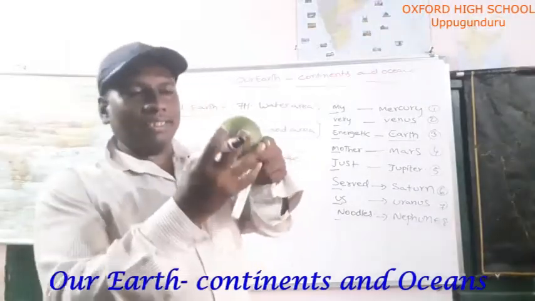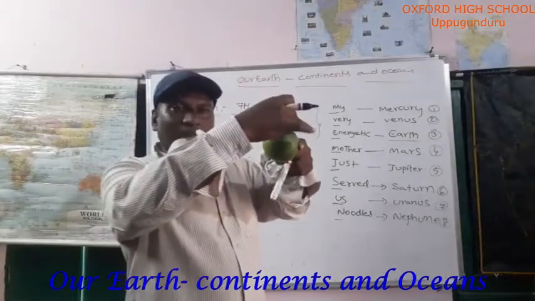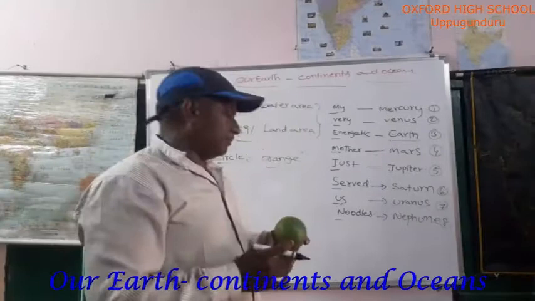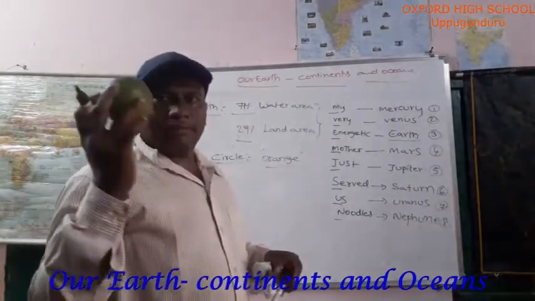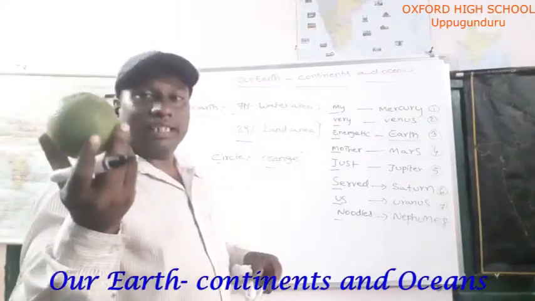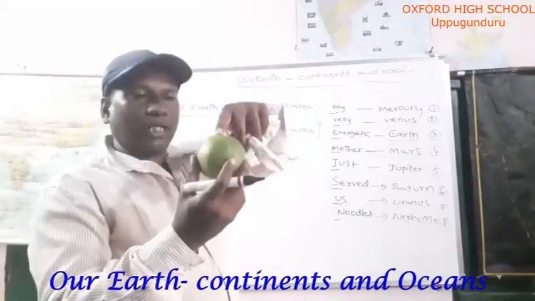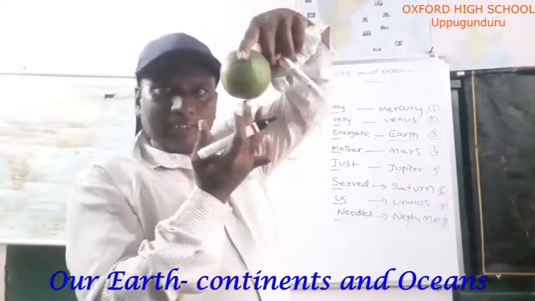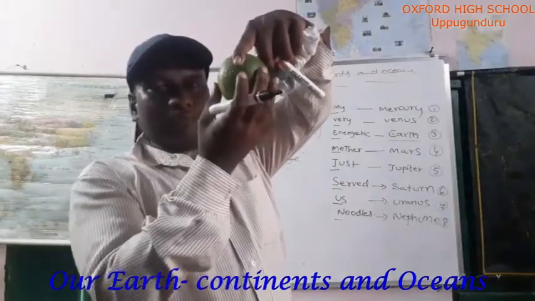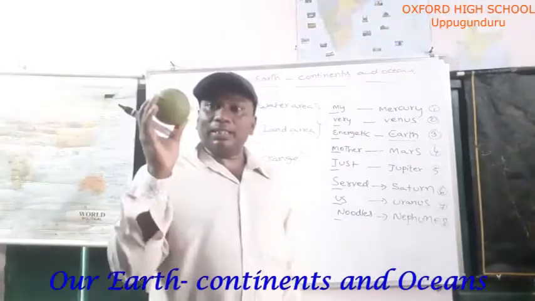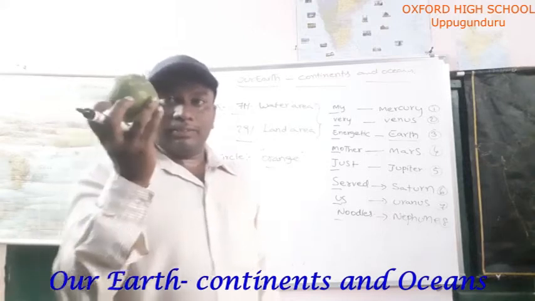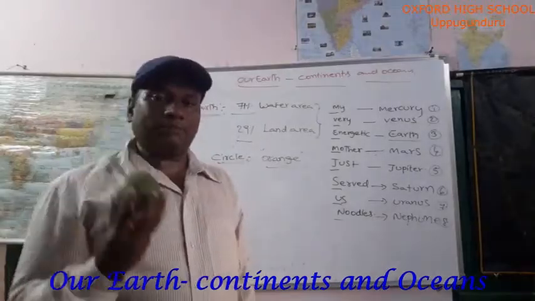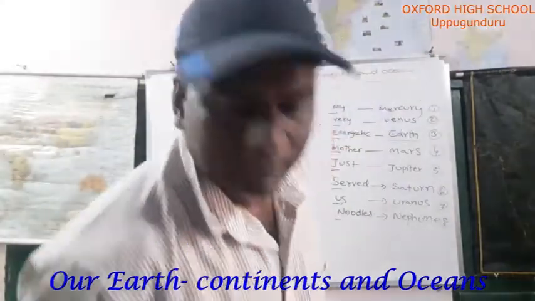Here it is bulgy, here flat, bottom flat. Do you understand? So surely you will compare this with Earth. Top part is the North Pole, down part is the South Pole. This is bulgy. Earth looks like an orange. That means Earth's shape is like an orange. Do you understand? Okay.